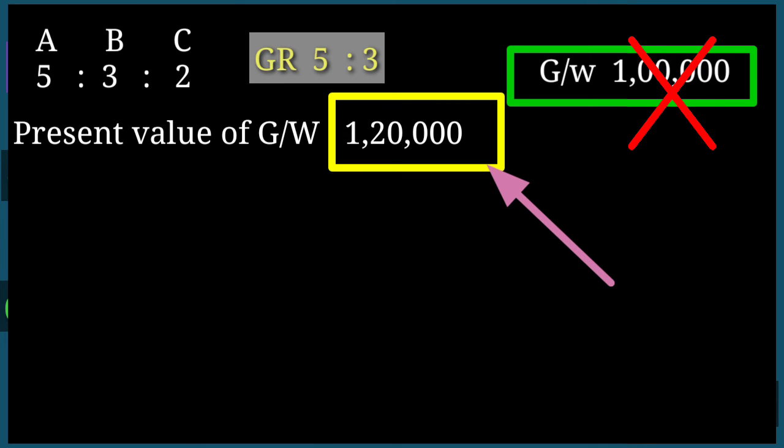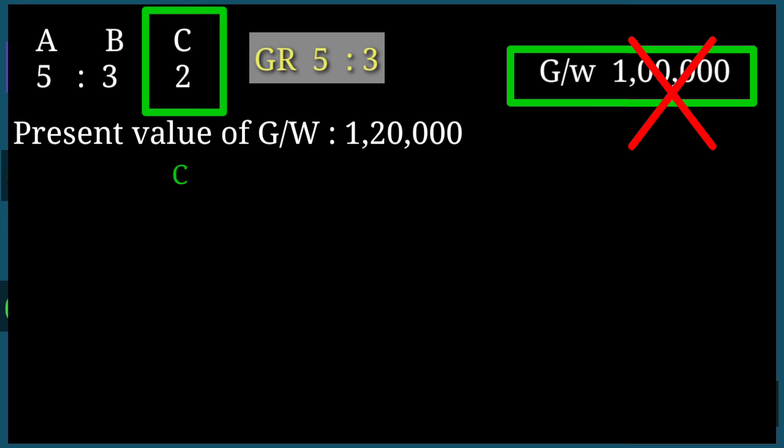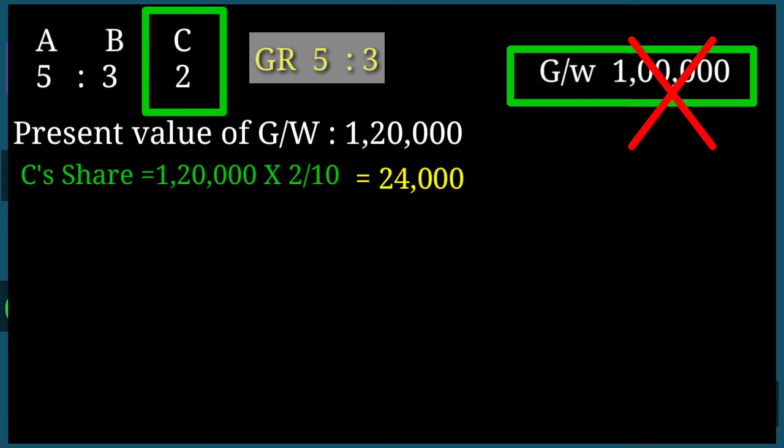Out of this 1,20,000, what is C's, the retiring partner's, share? C's share is 2/10. The old ratio is 5:3:2 and C's share is 2/10. And what is his share of goodwill? 1,20,000 into 2/10, that is equal to 24,000. So C's share of goodwill is 24,000.